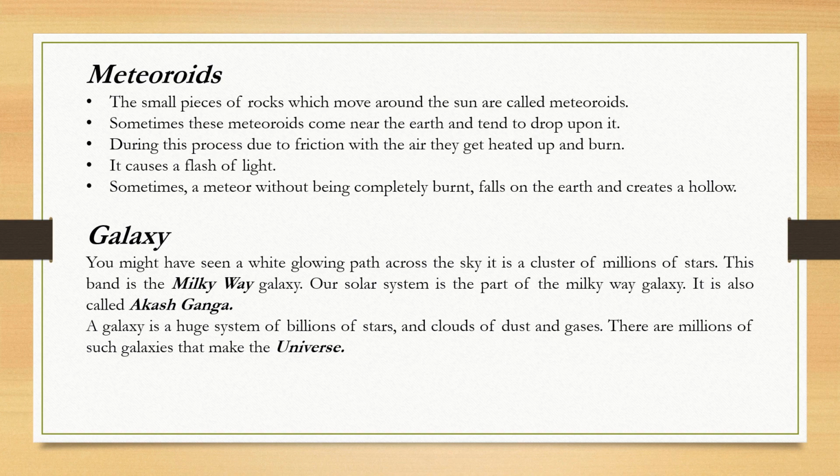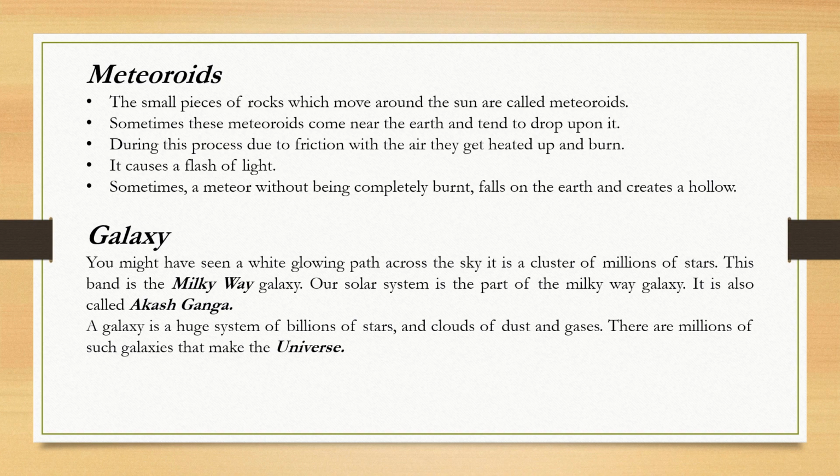Now we'll understand about the galaxy. What do you understand by galaxy? You might have seen a wide glowing path across the sky. It is a cluster of millions of stars. This band is called the Milky Way galaxy. There are millions of billions of galaxies present in the universe, but the galaxy in which our solar system is present is known as Milky Way, and it is also known as Akash Ganga in Hindi.